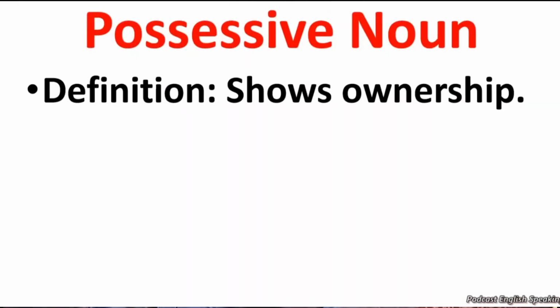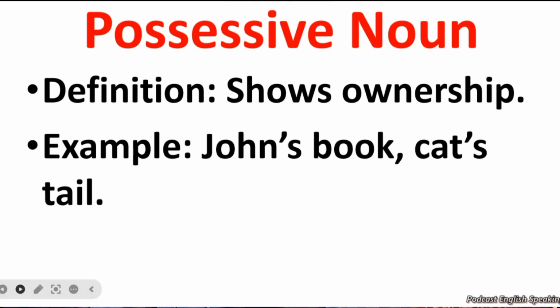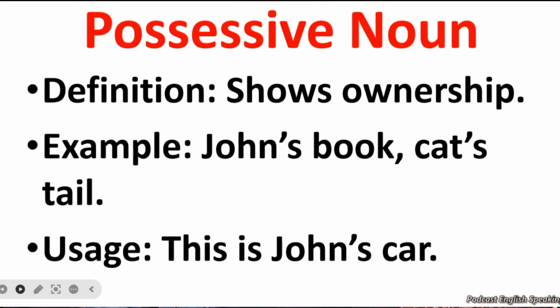Another example of noun is possessive noun. The noun that shows ownership is called possessive noun. For example, John's book. John's, with apostrophe s, is called a possessive noun. Cat's tail. For example, this is John's car. John's car is a possessive noun.